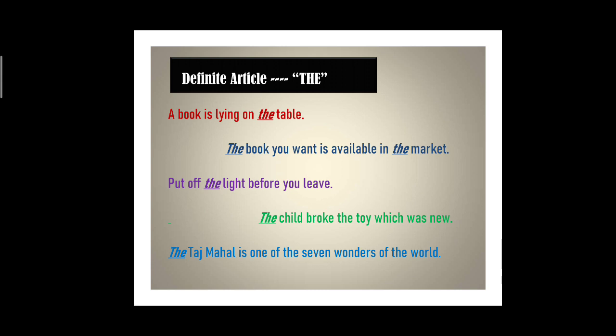The child broke the toy which was new. So here, in this sentence we are talking about a particular child. There may be 3-4 children at home right now, and out of those 3 or 4 children, that particular child broke the toy. And which toy did he break? He did not break any random toy, but he broke that toy which was new, which was just bought. Okay, are you getting it?